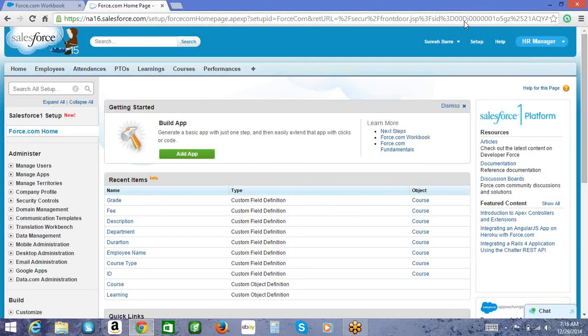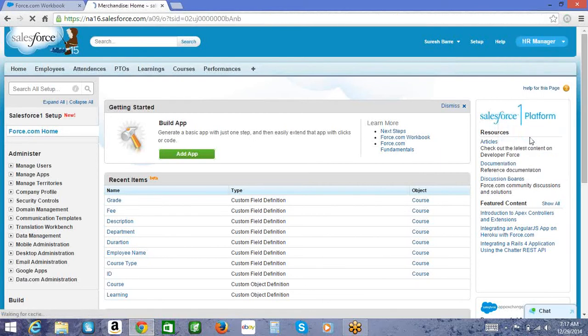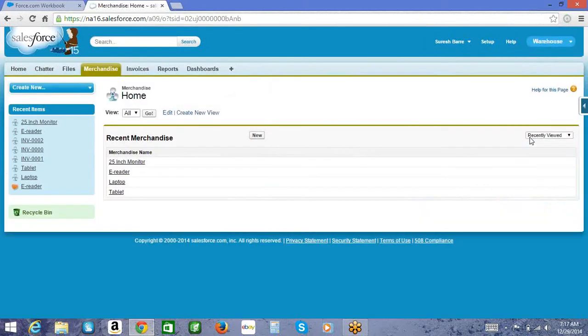Suresh, can you just go and click on that app menu, app drop down, that HR manager? Okay. Do you see something called work.com? It's not there, no? Okay. When did you... This one is which one? No, work. This is HR manager. Okay. Give me a moment. This is warehouse app. Yeah.